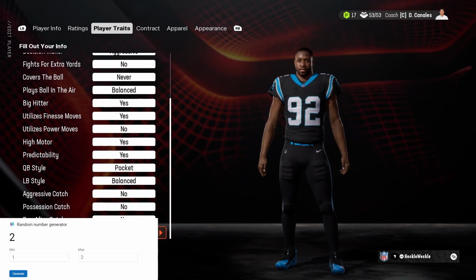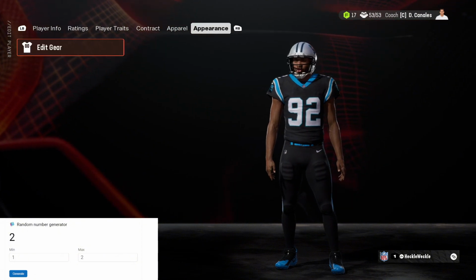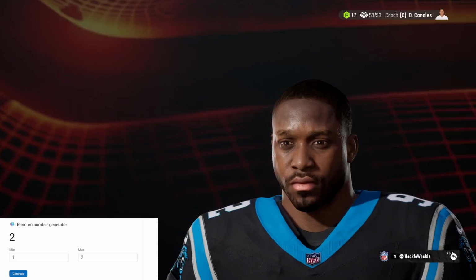Really good build. Contract: he's on a 1-year deal, so he might sign with the Panthers, he might not. Carroll, we're going to keep the same. Appearance, he'll stay the same. And we're going to exit to see what his overall will be.